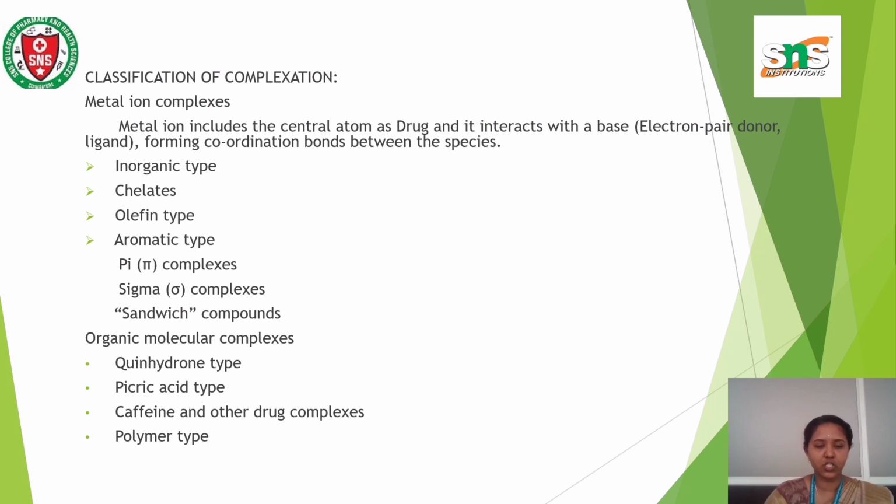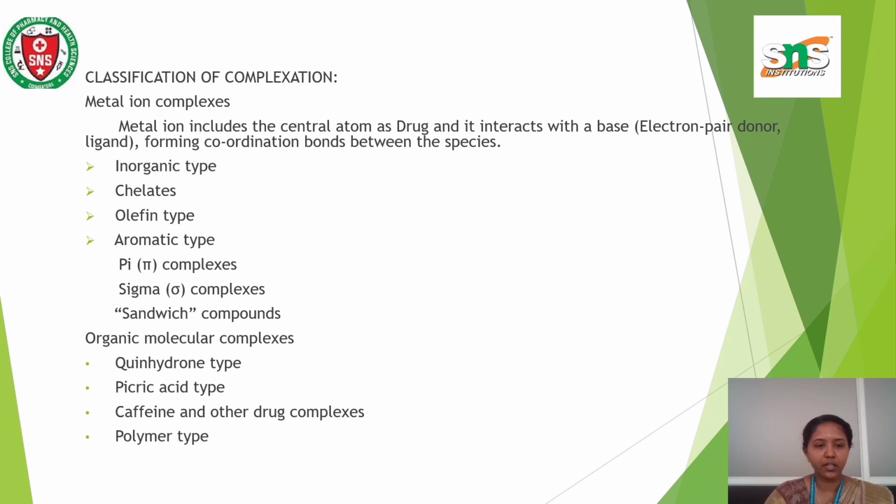Classification of complexation. It depends upon metal ion complexes and organic molecular complexes. Metal ion complexes include the central atom as a drug and interact with the base, that is, an electron pair donor ligand, forming coordinate bonds between the species. Inorganic type and chelate, olefinic type, aromatic type.